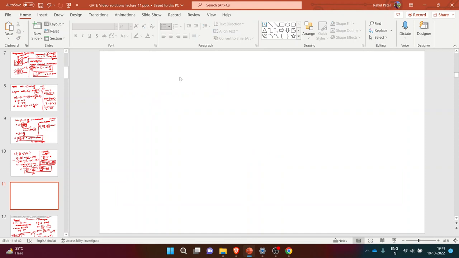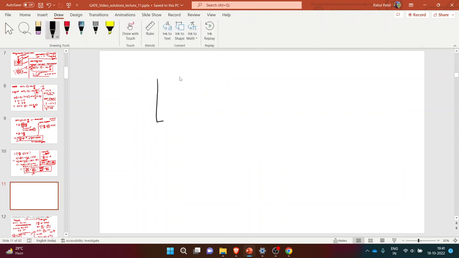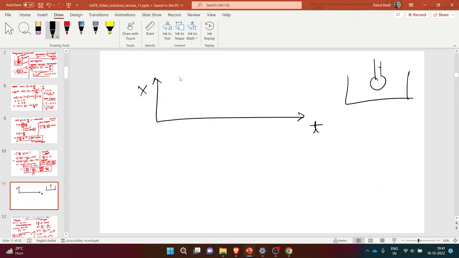Let's just call this axis time, and x is my input. Initially I have a thermometer that is kept at 100 degrees Celsius. This plot will show y and x simultaneously.